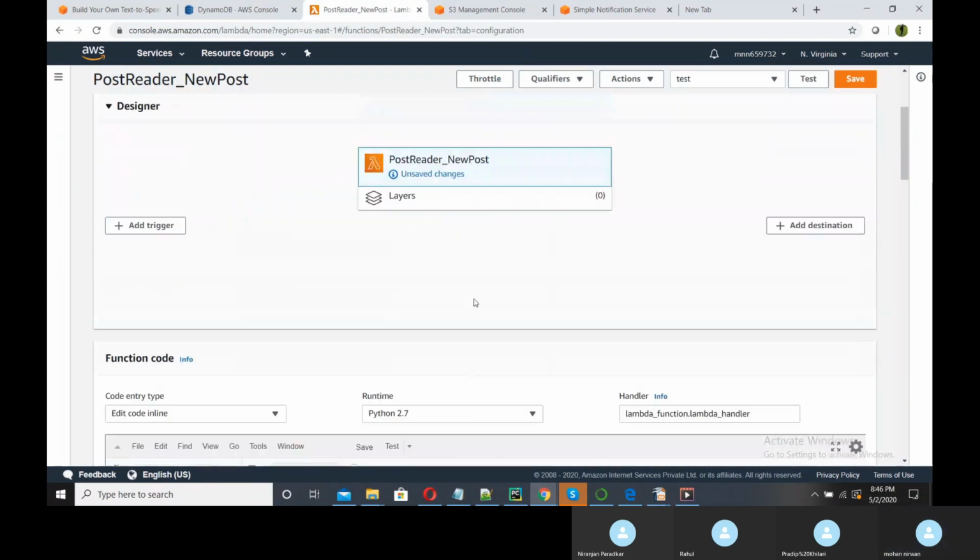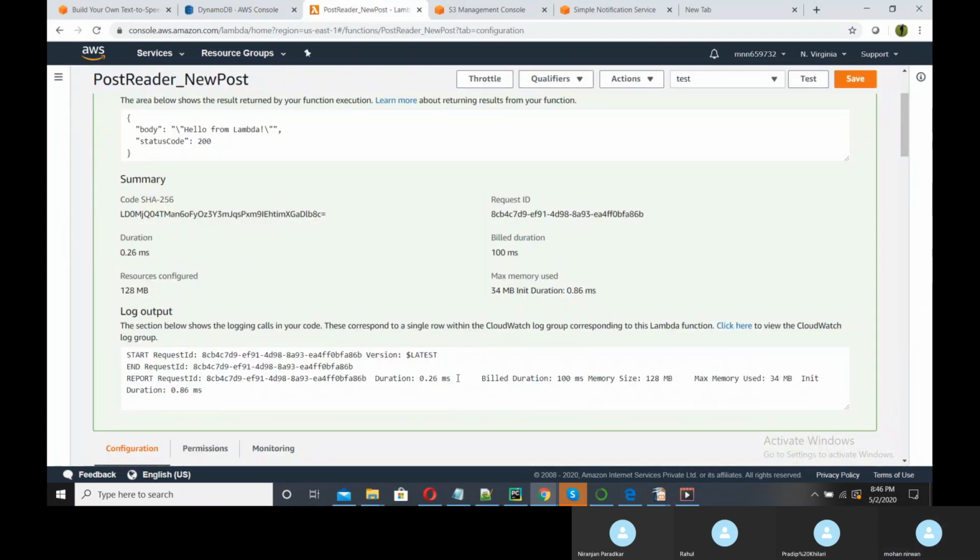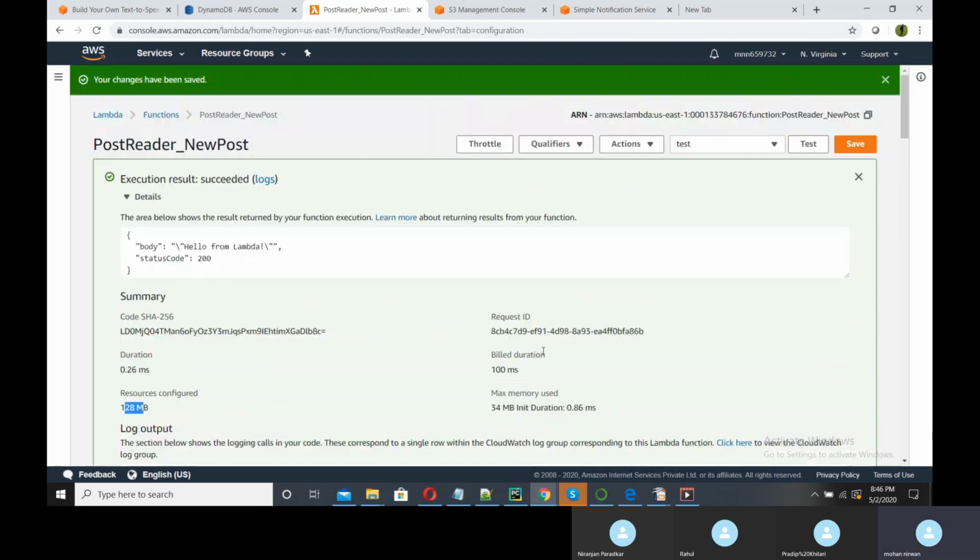Build duration. Here in the summary, you can see this particular log comes from the CloudWatch. So request ID is this, duration is 0.26 milliseconds, and build duration. Even though it is less than 100 milliseconds, the minimum it will consider is 100 milliseconds. And we have configured the memory 128 MB. So these are the details.